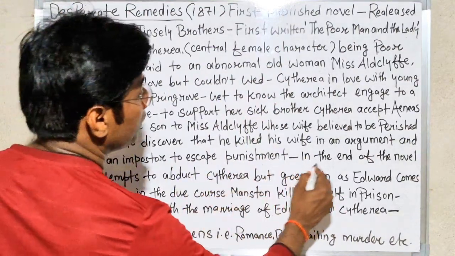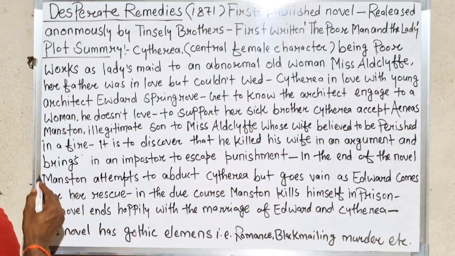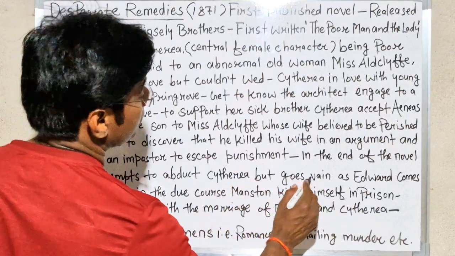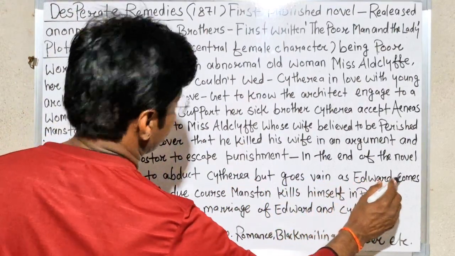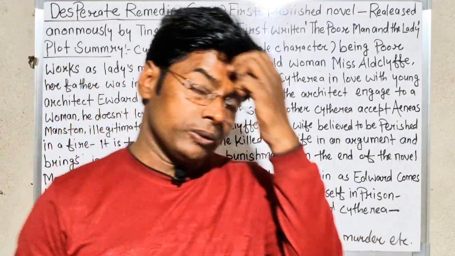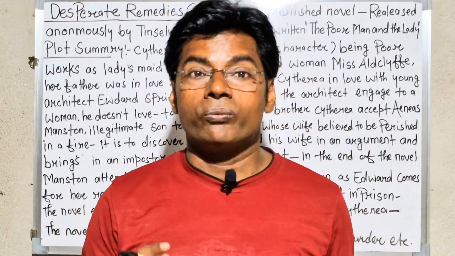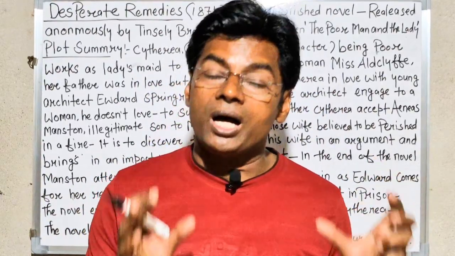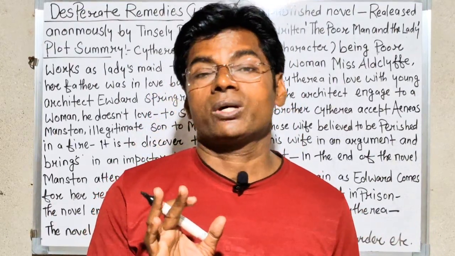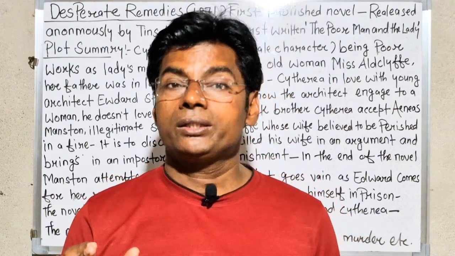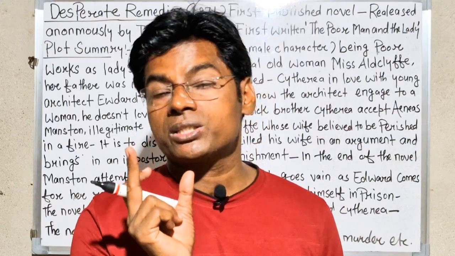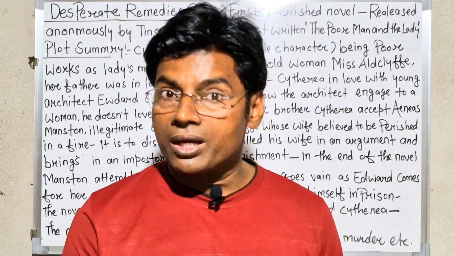In the end of the novel, Manston attempts to abduct Cytherea but fails as Edward comes to her rescue. So what happens in the end when Manston fails to win the heart of this young lady Cytherea? He tries to commit another crime by abducting, kidnapping the lady.